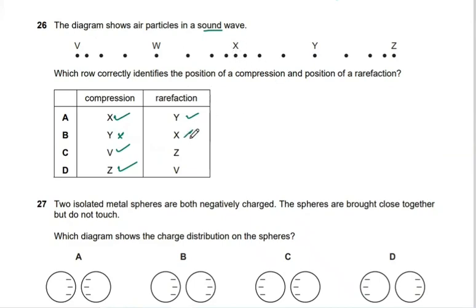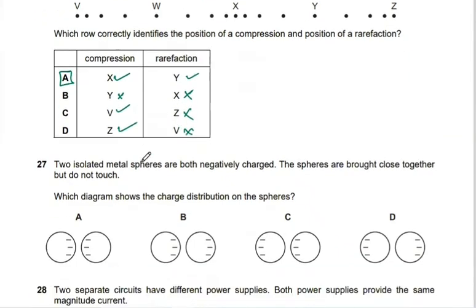Let's check. X, no. Z, no. And V, no. So the correct answer is A.